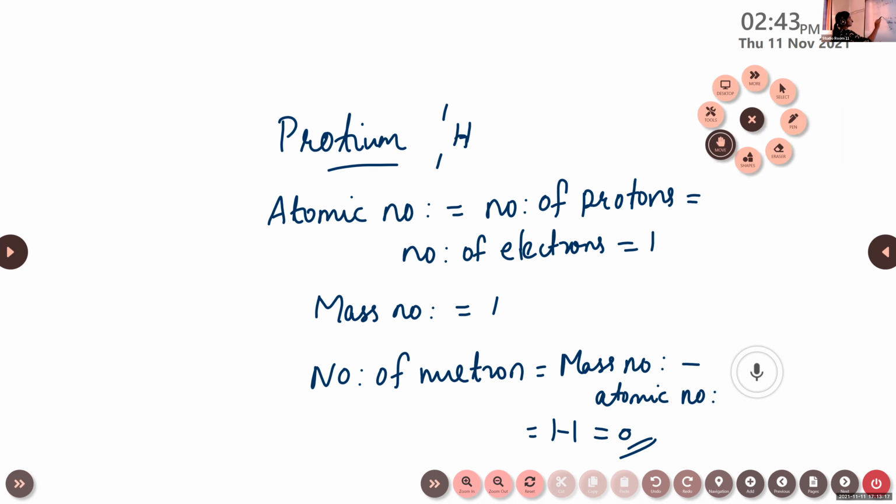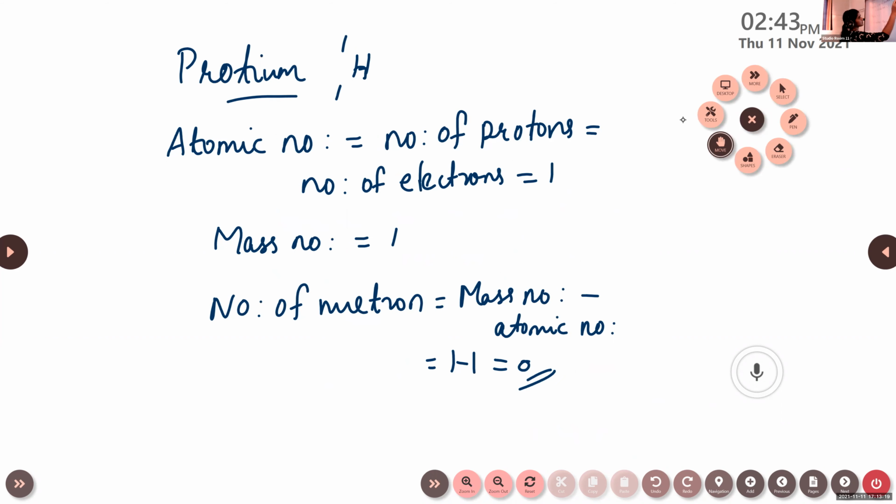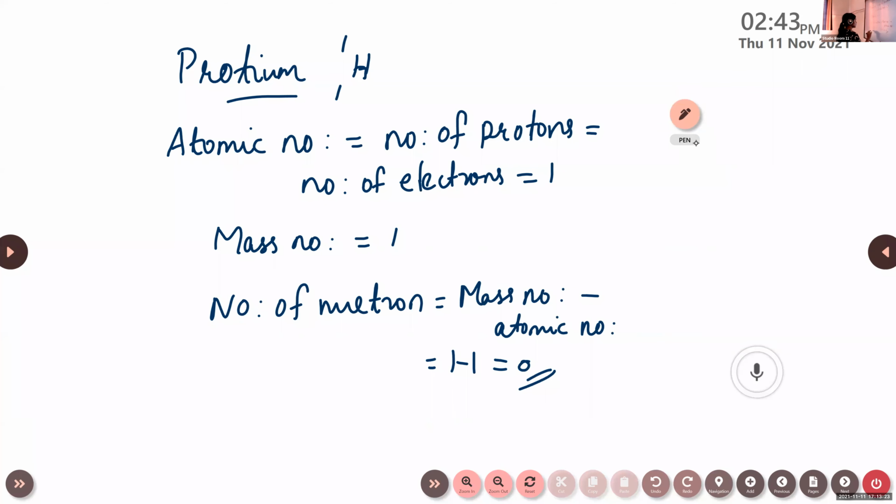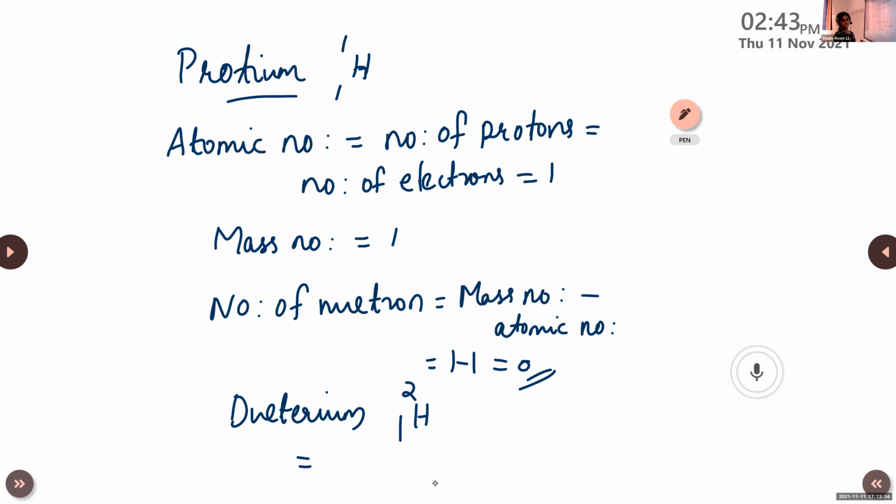Then the second one is deuterium, so here it will be 1H2. Mass number minus atomic number is 2 minus 1, that will be equal to 1.